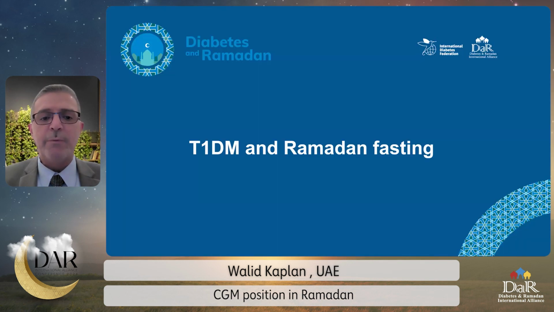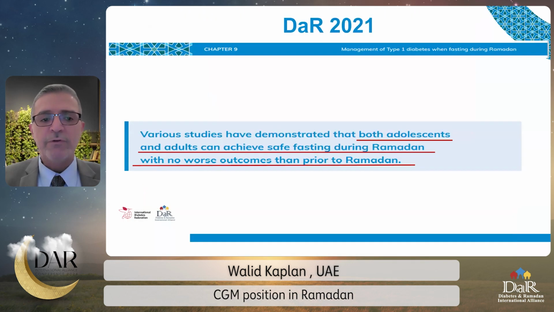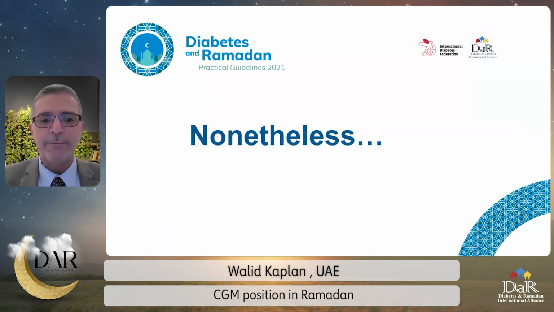So starting with type 1 diabetes and Ramadan fasting, I believe we feel very comfortable after having so many studies done regionally and internationally, showing many examples here for adolescents in the top part of the slides and adults in the lower part of the slide. We feel comfortable to state that both adolescents and adults can achieve safe fasting during Ramadan with no worse outcome than prior to Ramadan, and this was stated in the DAR guideline of 2021 as shown in the slide.